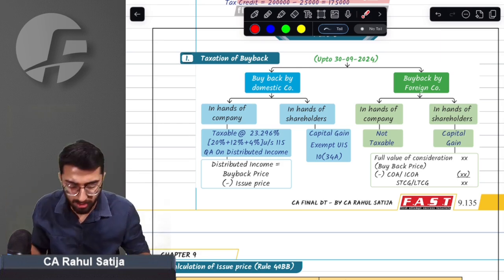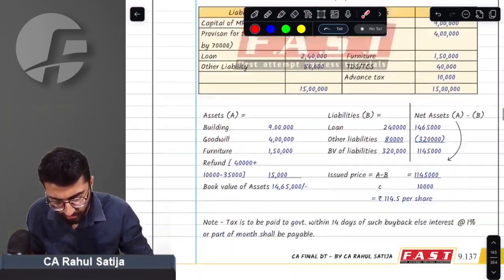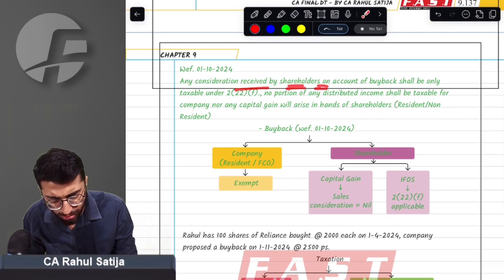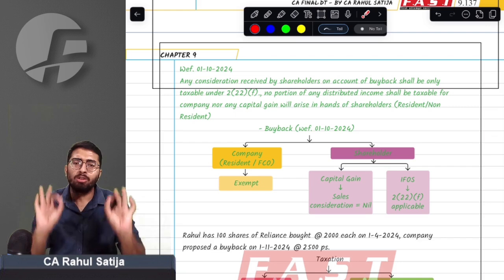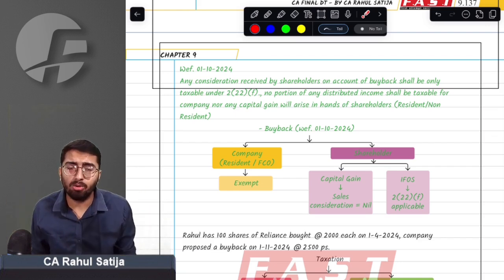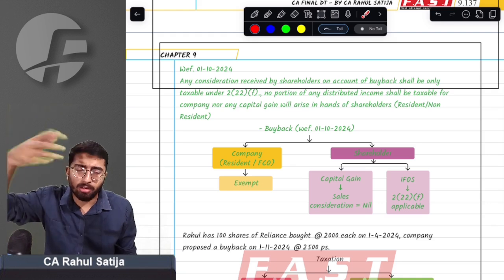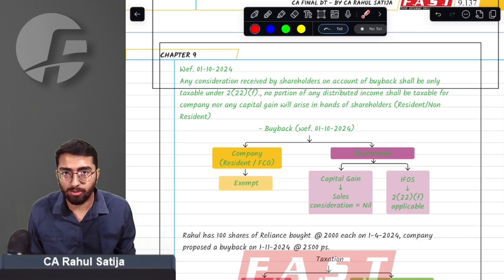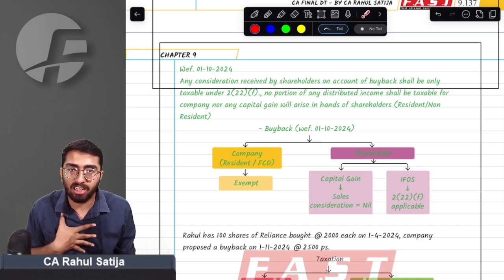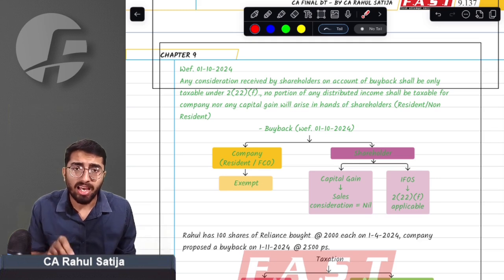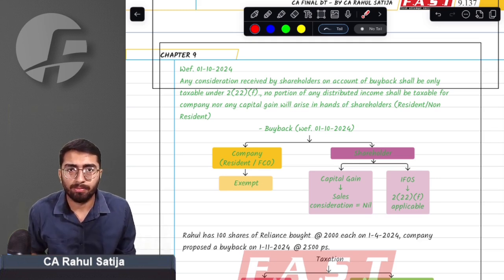Just to streamline this process, the government made a major amendment. What does it say? Any consideration received by the shareholders on account of buyback shall be taxable only under the head Income from Other Sources. No taxability under any other head will be allowed in case of a foreign company, and in case of a domestic company, we do not care. With effect from 1st October 2024, any buyback money that you receive will be taxable under the head income from other sources as deemed dividend.